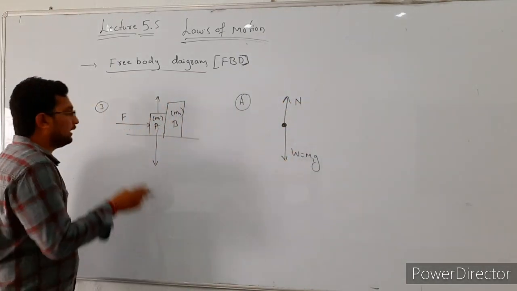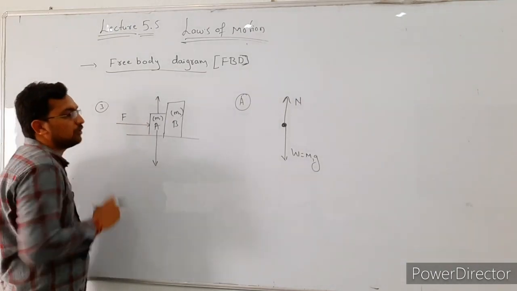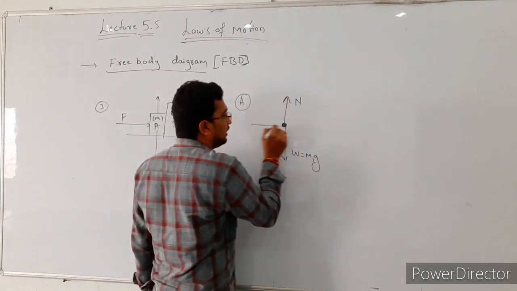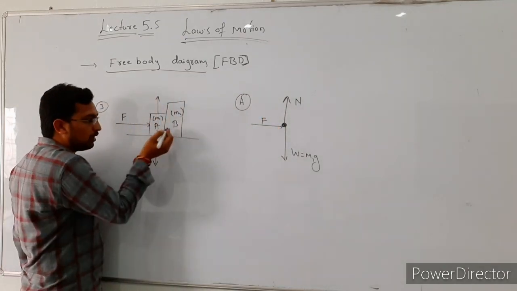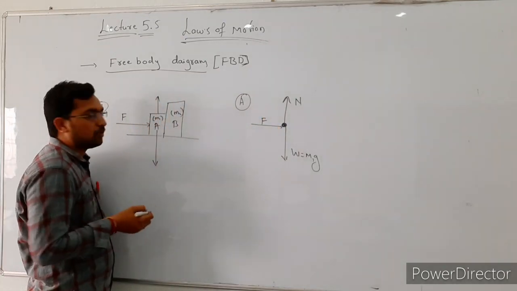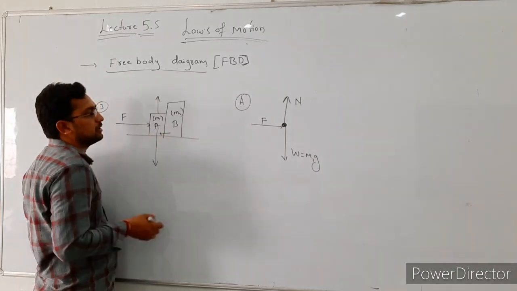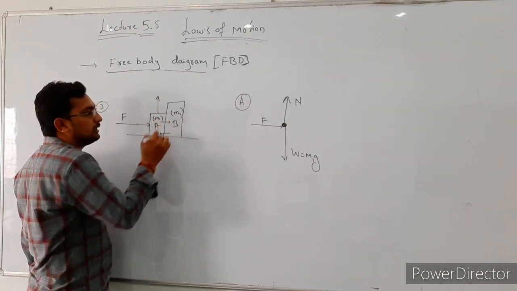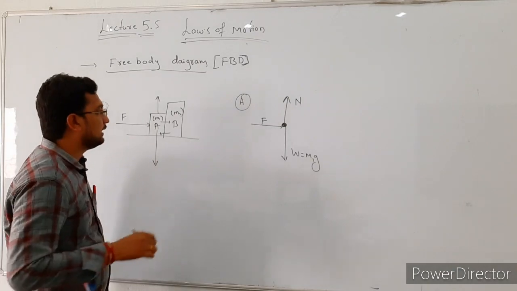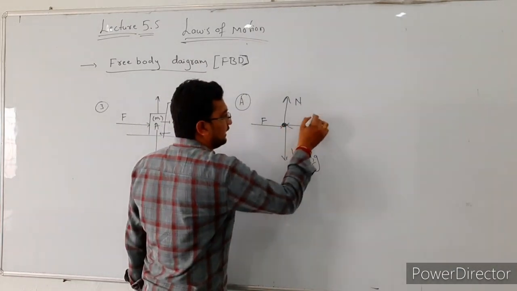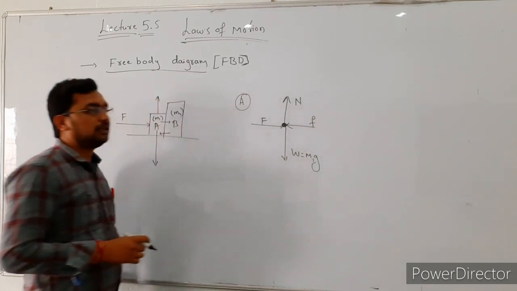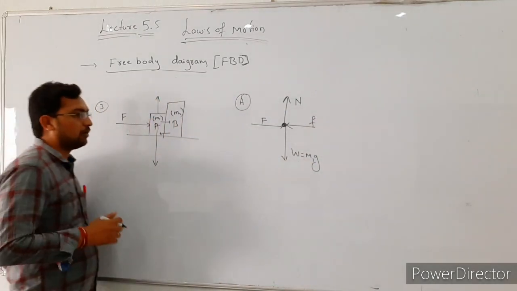After that, here the external force is acting on the body A. So this is the external force acting on the body A, right? After that, the body B is also exerting the force on the body A in this direction, and the body A is also exerting the force on the body B in this direction. So here the next force is this one, that is F, right? So this is the free body diagram for body A.